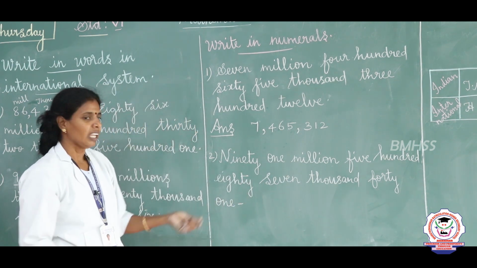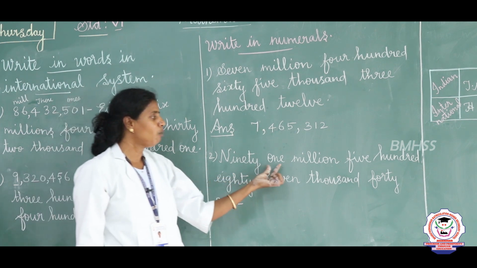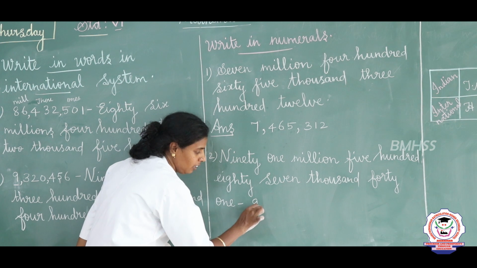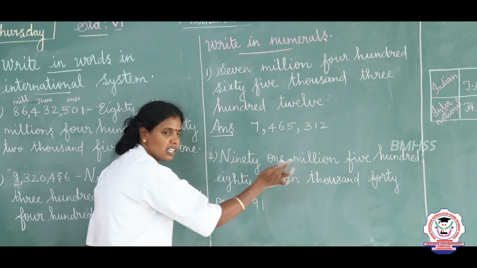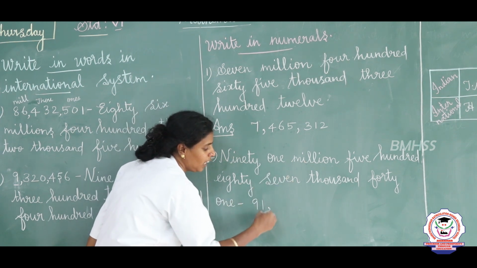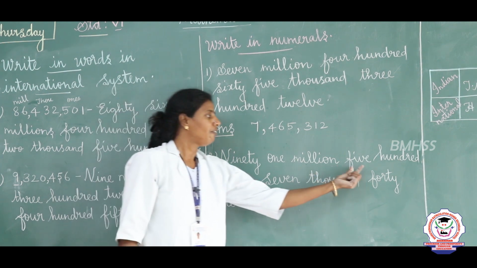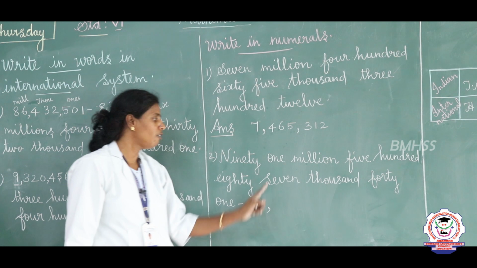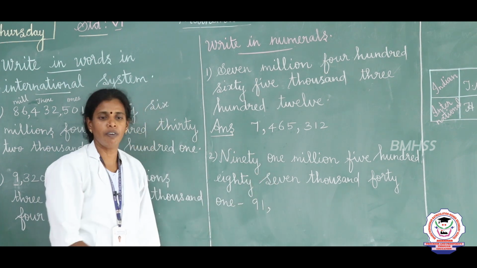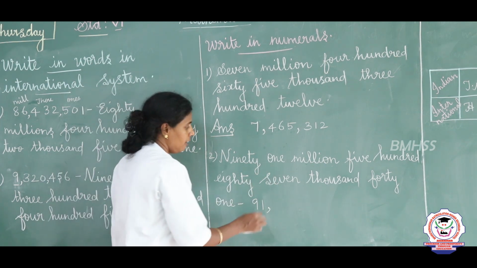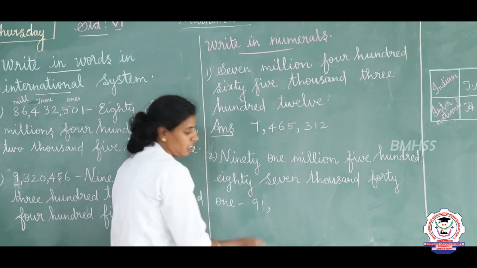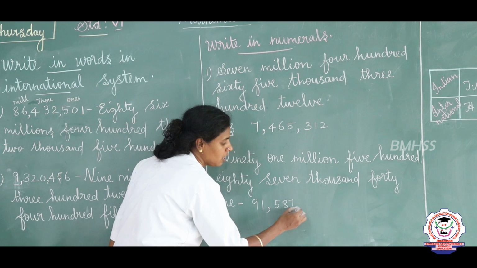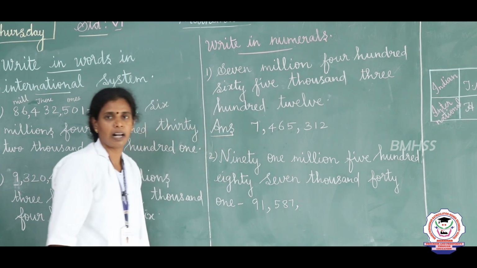91,587,041. Yes. Dinesh, tell me 91 million. What number I want to write here? 91. Yes. Millions period is completed now. Yes. We want to put a comma. Next. 587,000. So 587,000. How we will write, Darshini? 587. So 587,000. Thousands value are completed. So place a comma. Very good.